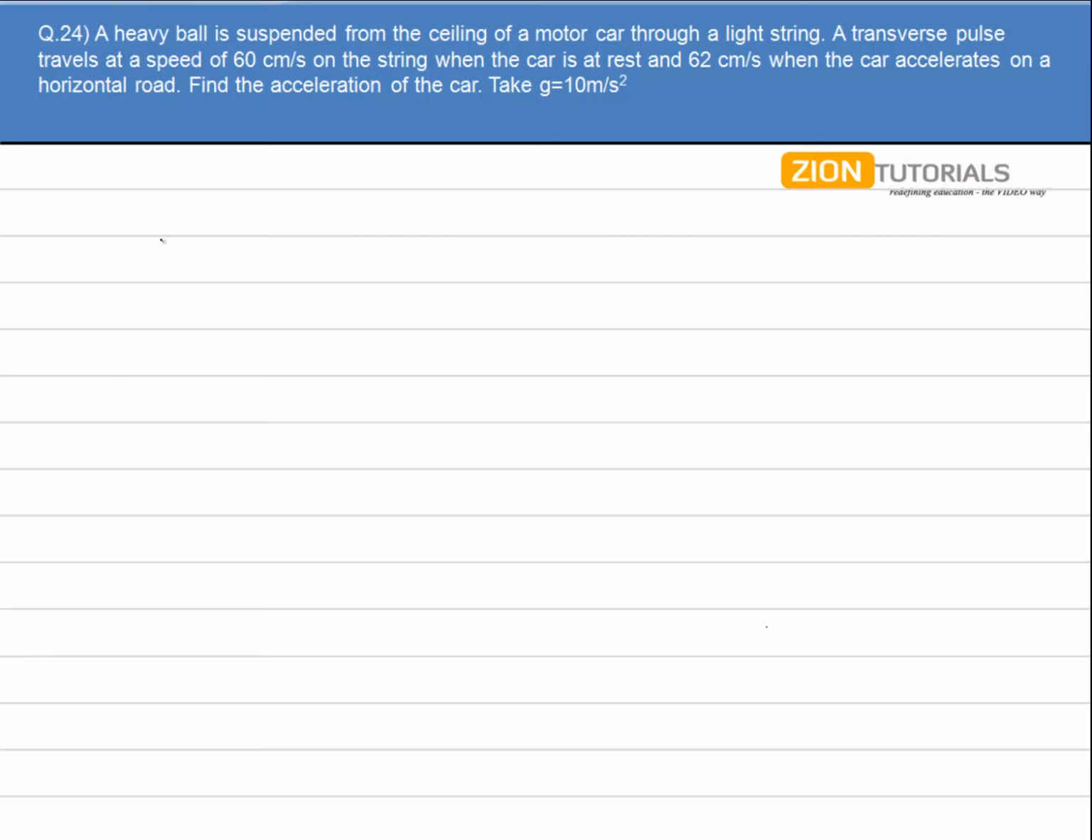Right. Now, first of all, what is happening is that it is fixed to a ceiling, and the car is at rest. So no pseudo force will act on this sphere. It is in equilibrium condition. T will be equal to mg. And the wave velocity will be given by the square root of T by mu. Let it be T1. And this wave velocity is given to me as 60 centimeter per second.